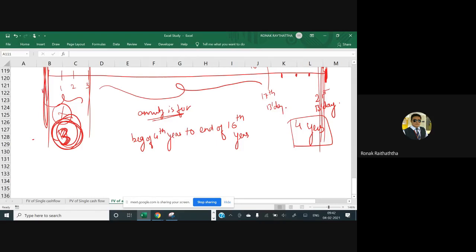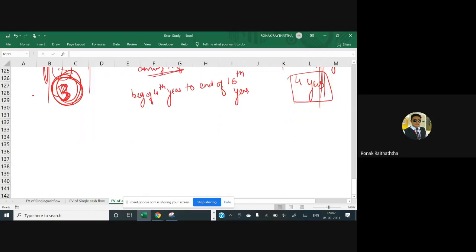So whatever the annuity it would be, it can be ordinary, it can be due. In this case, the annuity is due. The formula is slightly different. So FV at 17th birthday, and for our calculation, let's put it at the end of 16th year. At the end of 16th year would be how much? Let's try to find this.